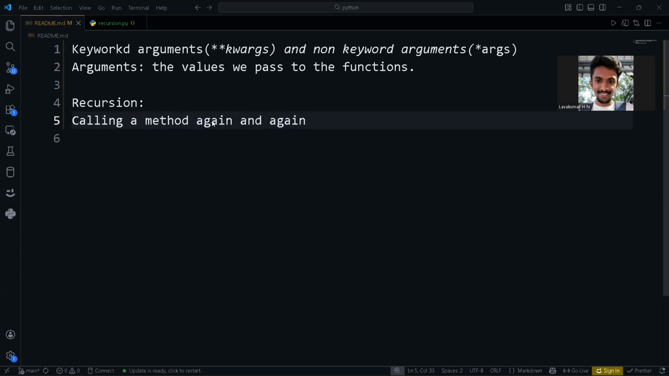And there will be some base conditions where you need to stop. So till the base condition is satisfied. You can say this definition in many ways, but first you need to understand this concept, then you can explain it to different extents. So the simple definition for me is calling a method again and again till the base condition is satisfied. So this is a simple definition.